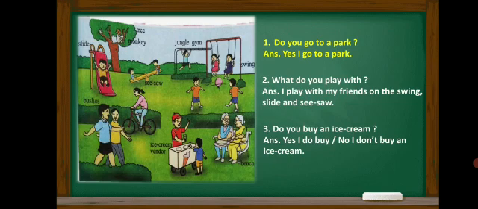Come down to the second question. What do you play with? What will be your answer? If we have to use the words from this picture, we can see children are playing with their friends. And what are the things they are playing on? They are playing on the swing, they are playing on the slide, they are playing on the seesaw. One boy is playing on the jungle gym. So you can write this answer also accordingly. I play with my friends on the swing, slide and the seesaw.